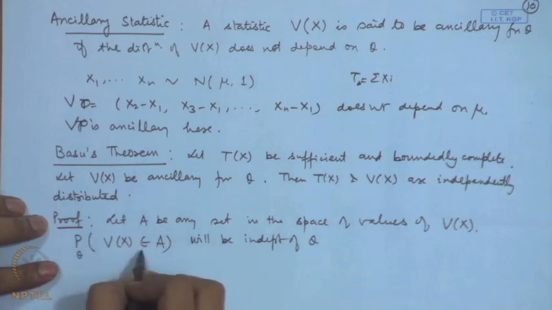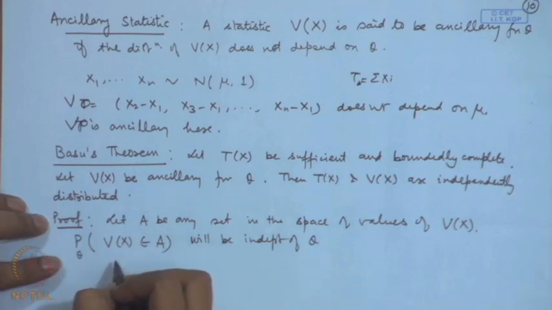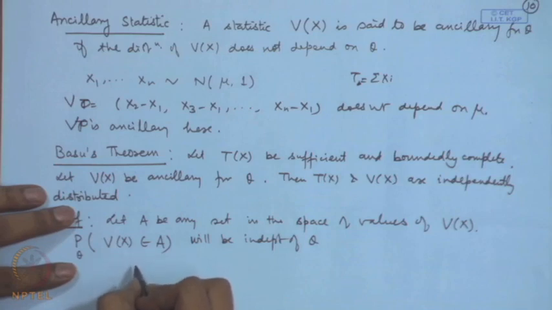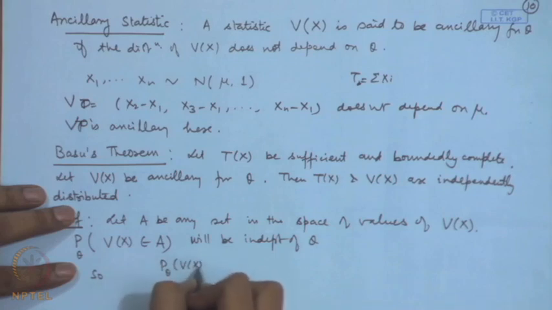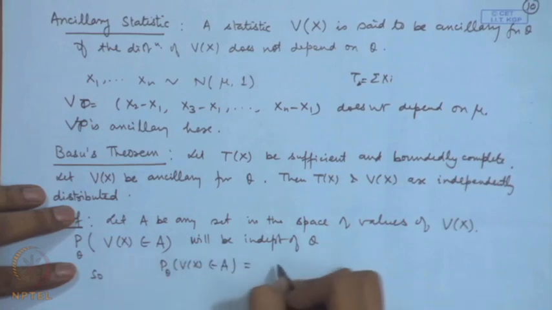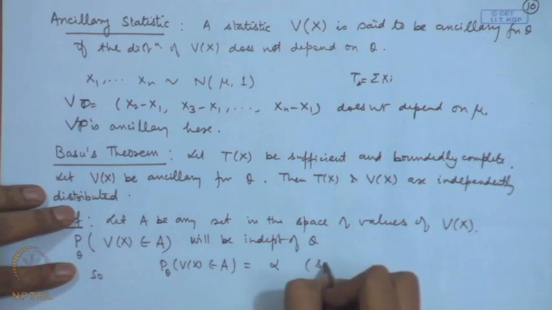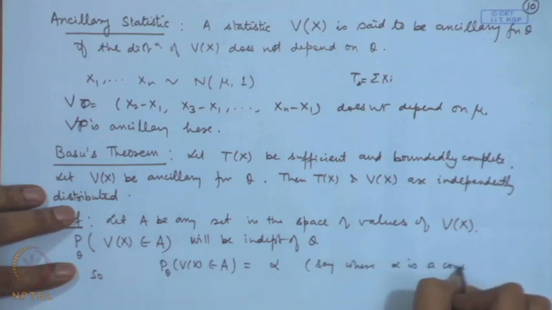So, if we want to write a statement like this, P theta of V x belonging to A, this is some constant, say alpha. Alpha is a constant.